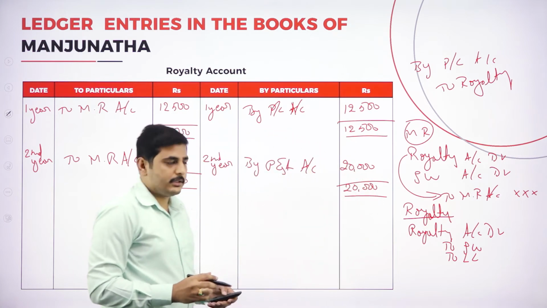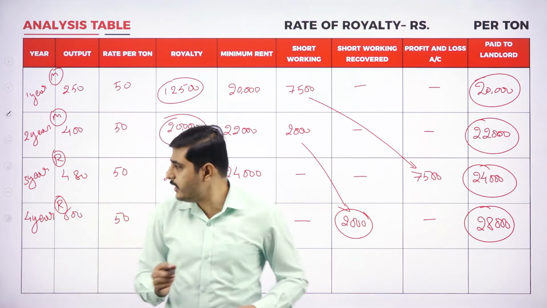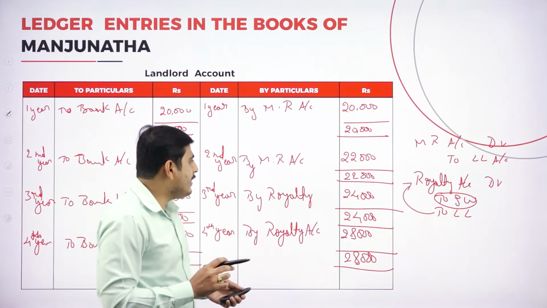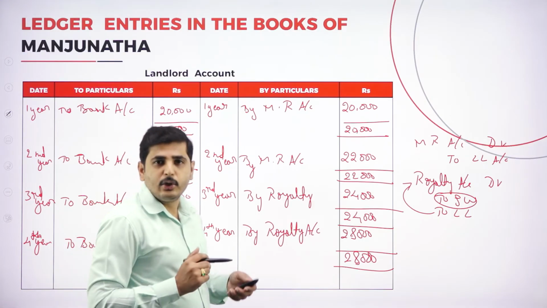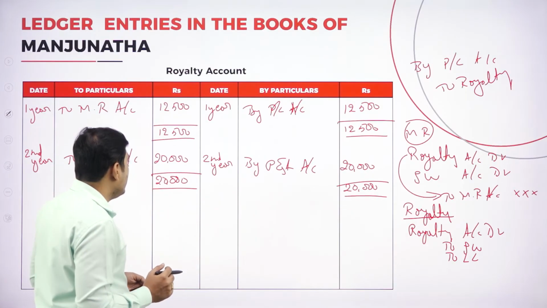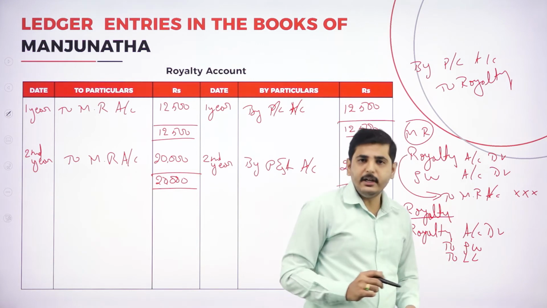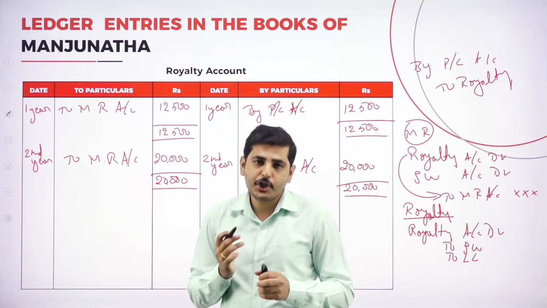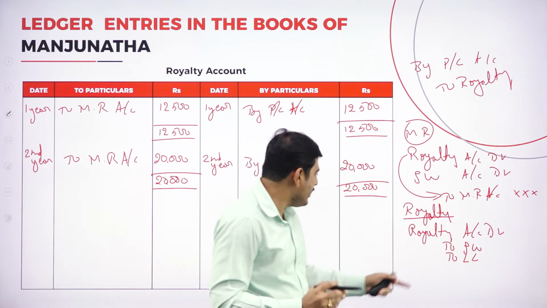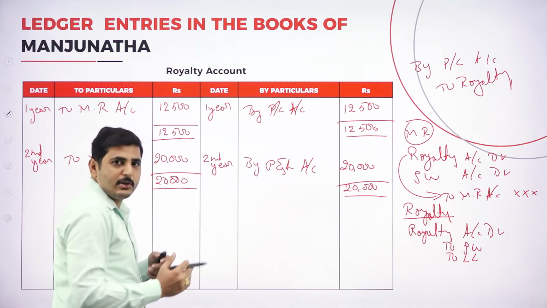Again, coming to the third year, what amount are we paying here, either the royalty or the minimum rent? Here we are paying the royalty. What is the journal entry when you pay the royalty? Royalty account debtor to short working to landlord account. When you pay the royalty, the journal entry is royalty account to short working to landlord. If you recover the short working, show the to short working account. If you could not recover the short working, just write royalty account to landlord account.